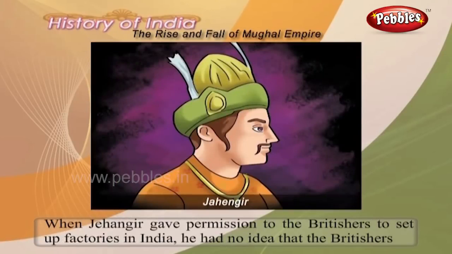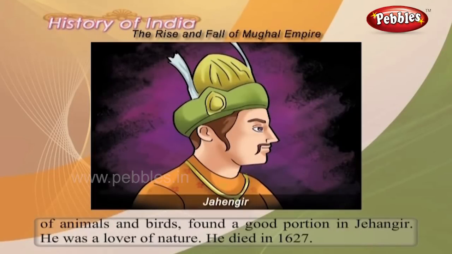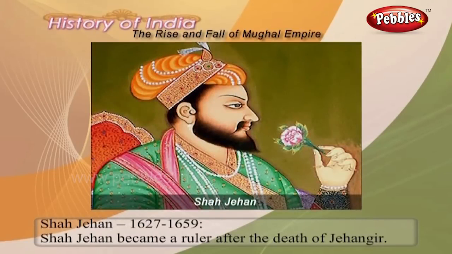When Jahangir gave permission to the Britishers to set up factories in India, he had no idea that the Britishers would become the rulers. The memoirs of Jahangir are called Tuzuk-e-Jahangir. Ustad Mansur, a famous painter of animals and birds, found a good patron in Jahangir. He was a lover of nature. He died in 1627.